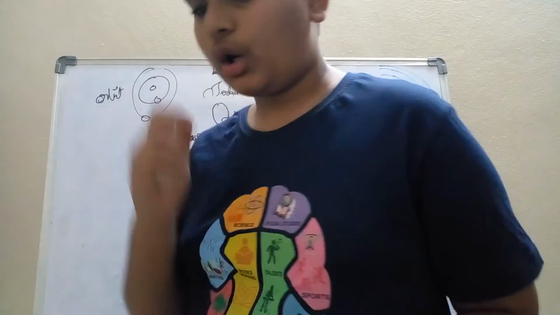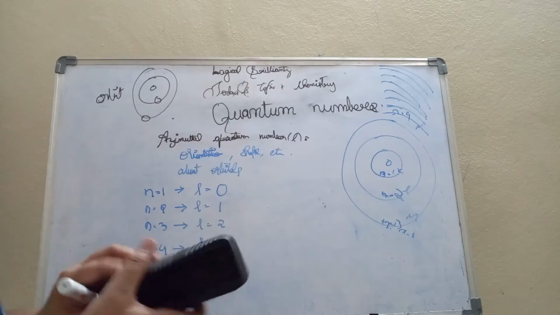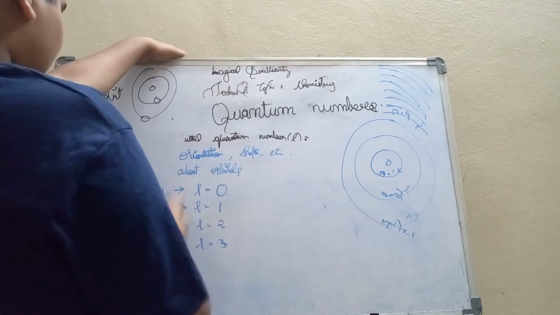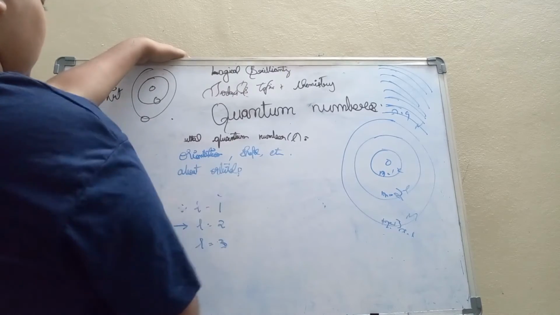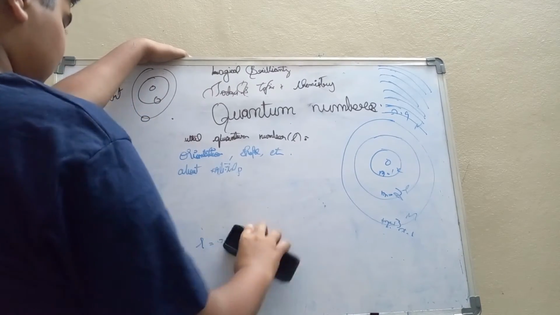So let's go to the next quantum number, which is very important. It plays a key role among all 4 quantum numbers.